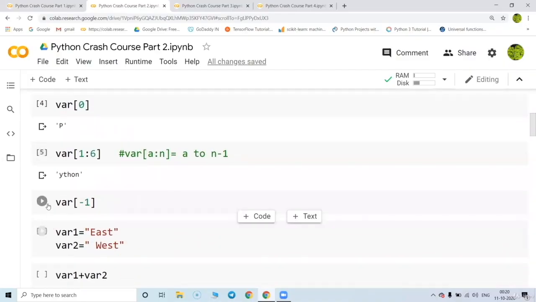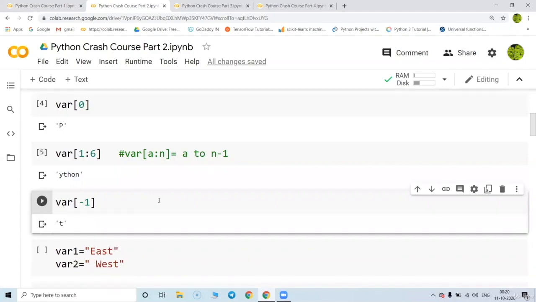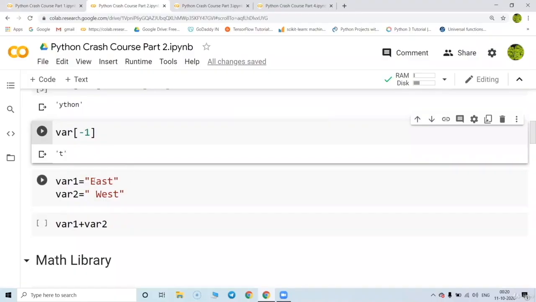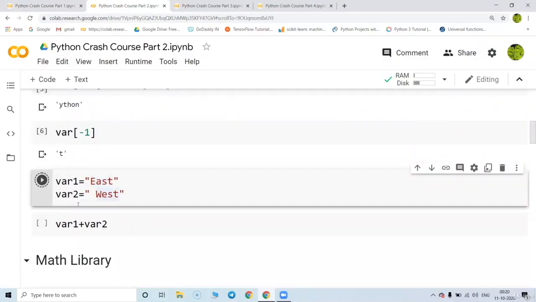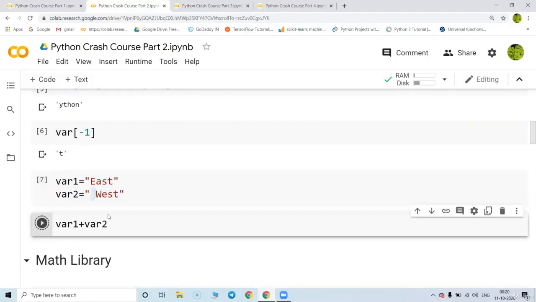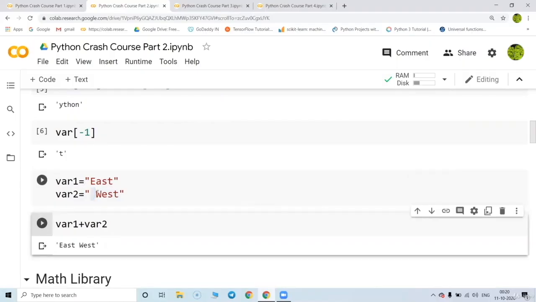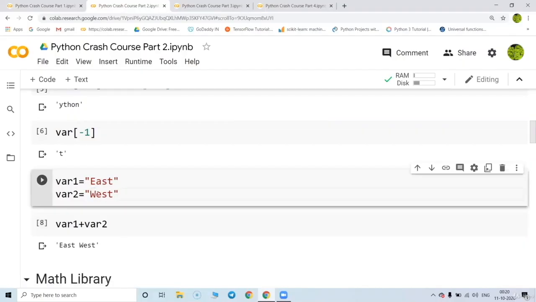So when I check it for var equal to -1, it is going to say t. When I have east and west like this, I intentionally put a space over here. So when I add these two, it is going to say east and west. If I remove this space, the east and west will be represented as joint.